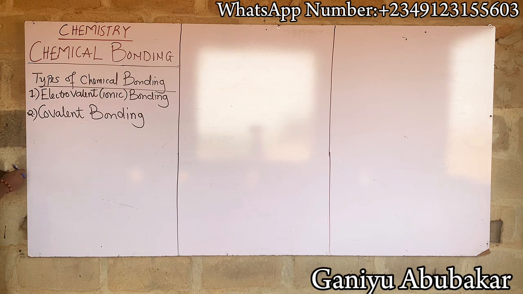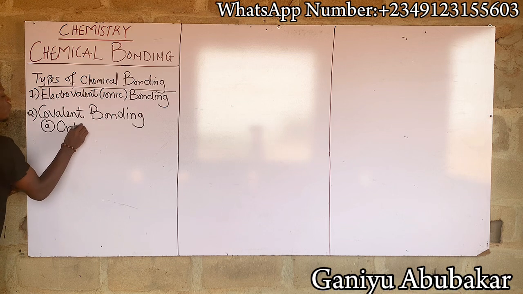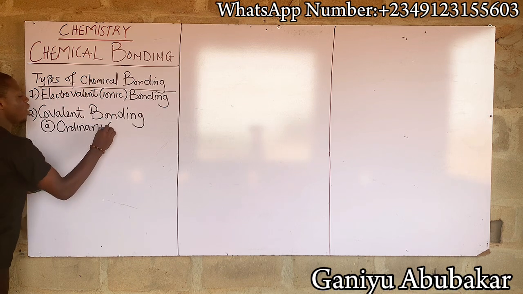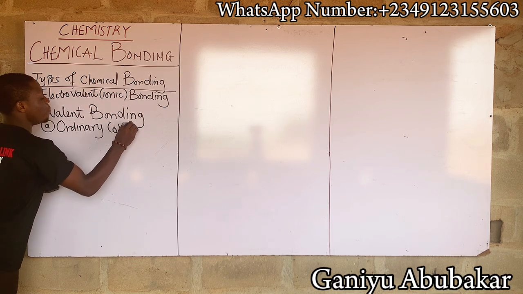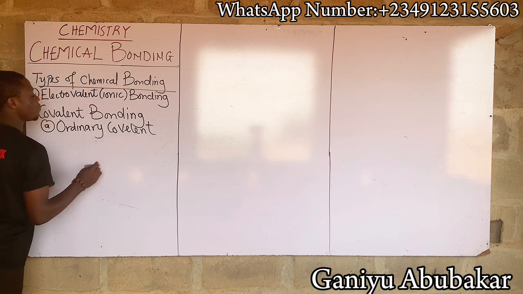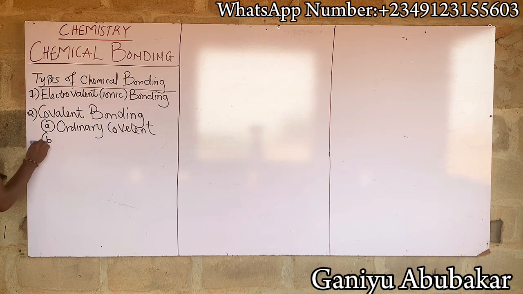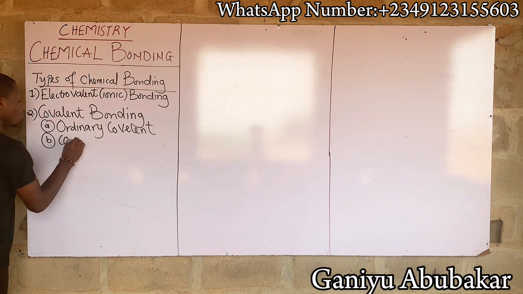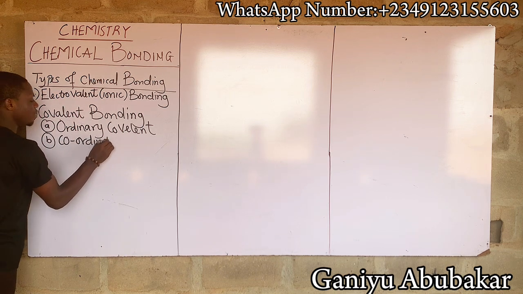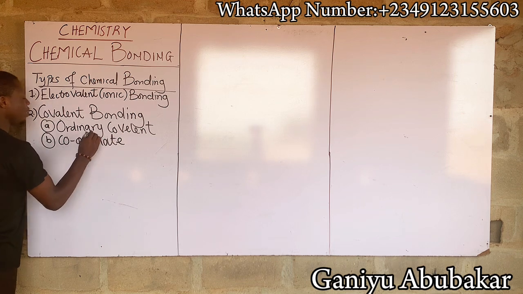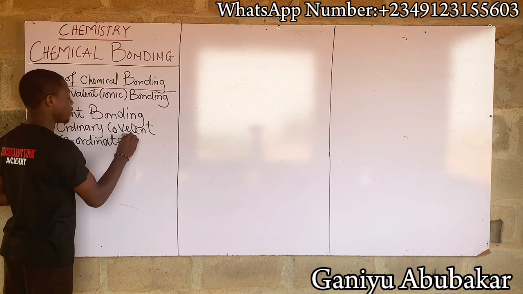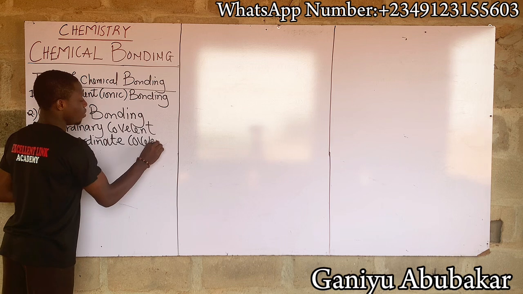Under this covalent bonding, there are two. We have the ordinary covalent bonding, and number two, we have what we call the coordinate covalent bonding.